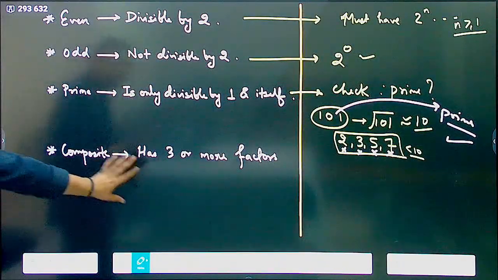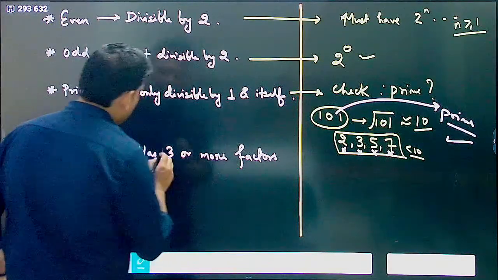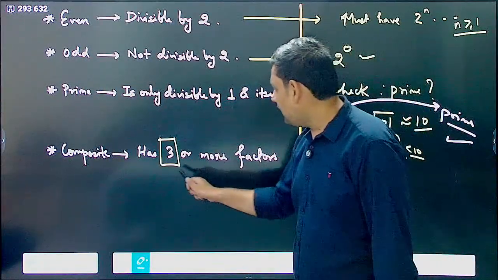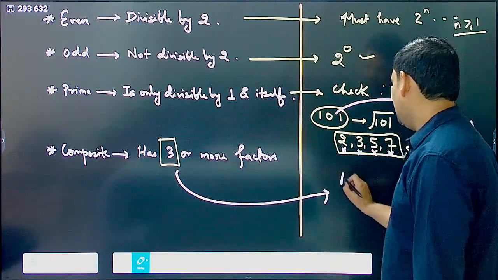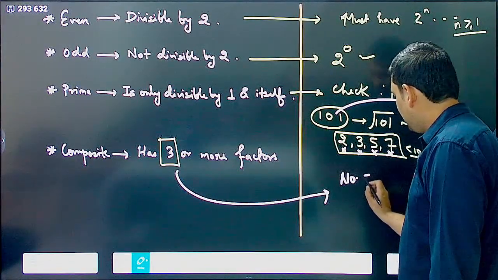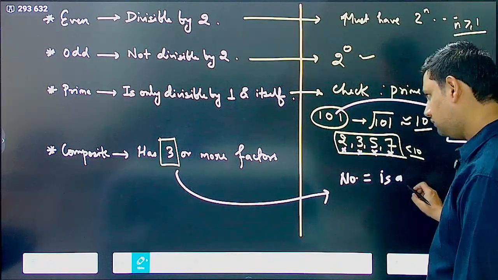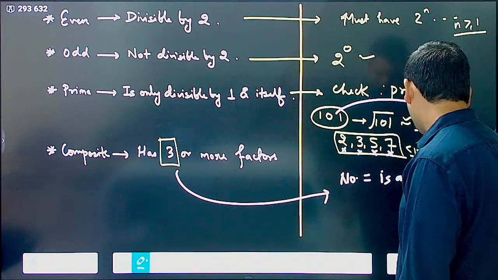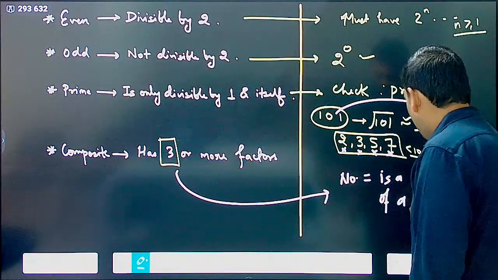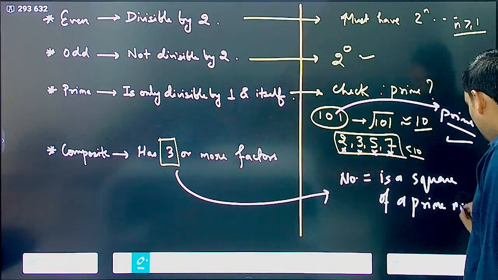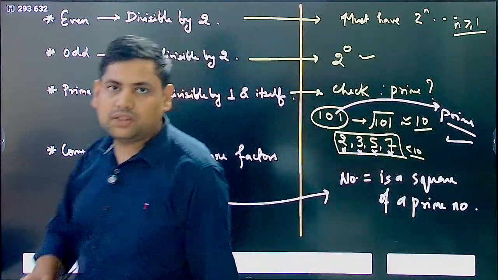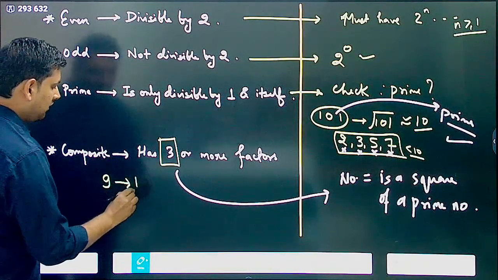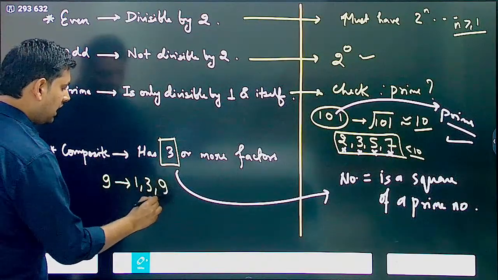Last thing is composite has 3 or more factors. Now, 3 factors can only occur in a very particular case, that is when the given number is a square of a prime number. This is the only possibility to have 3 factors. For example, let's see 9. 9 has what factors? It has 1 as a factor, 3 as a factor and 9 as a factor.